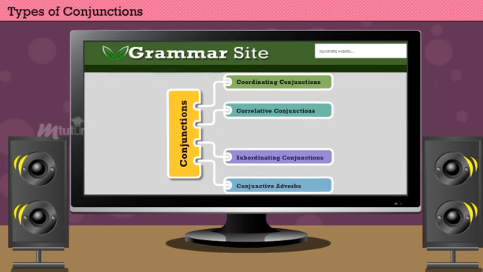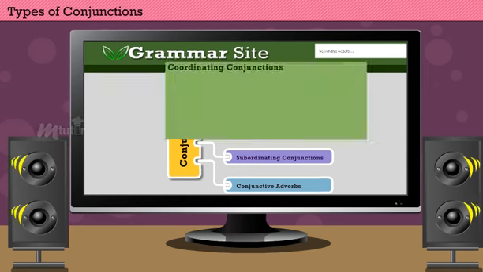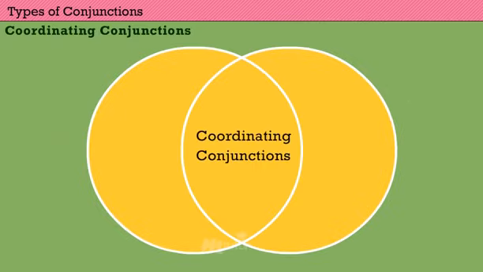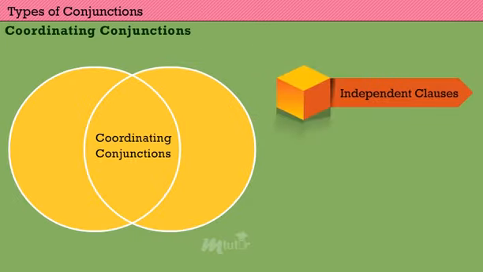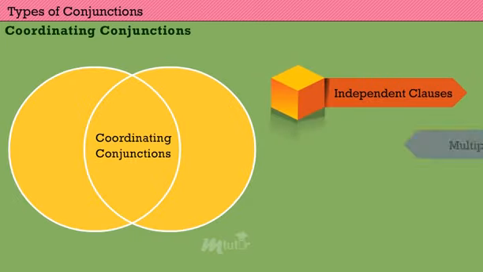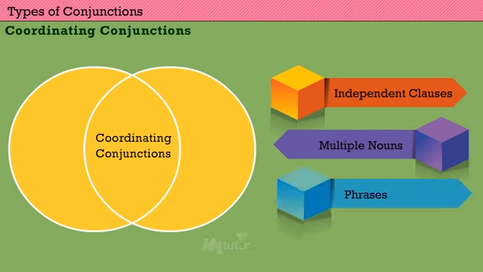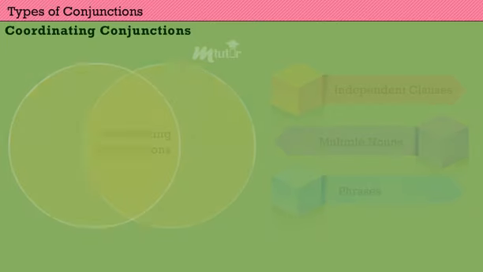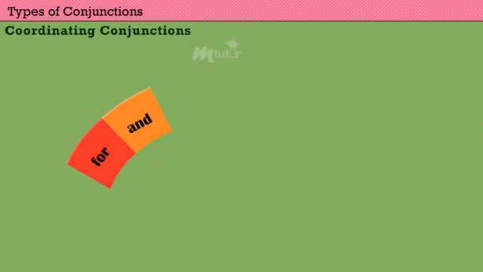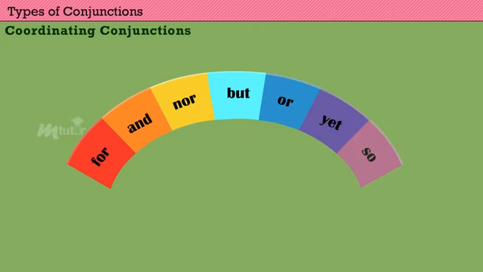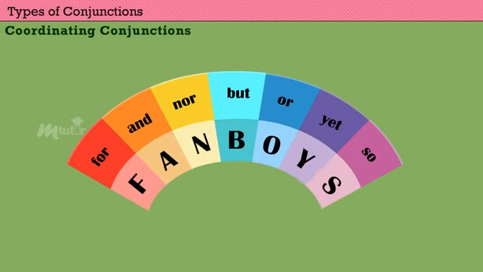First, let us learn about coordinating conjunctions. Coordinating conjunctions are used to join independent clauses or elements like multiple nouns or phrases within a sentence. There are 7 coordinating conjunctions. They are for, and, nor, but, or, yet, so. These are simply denoted as FANBOYS, an acronym.